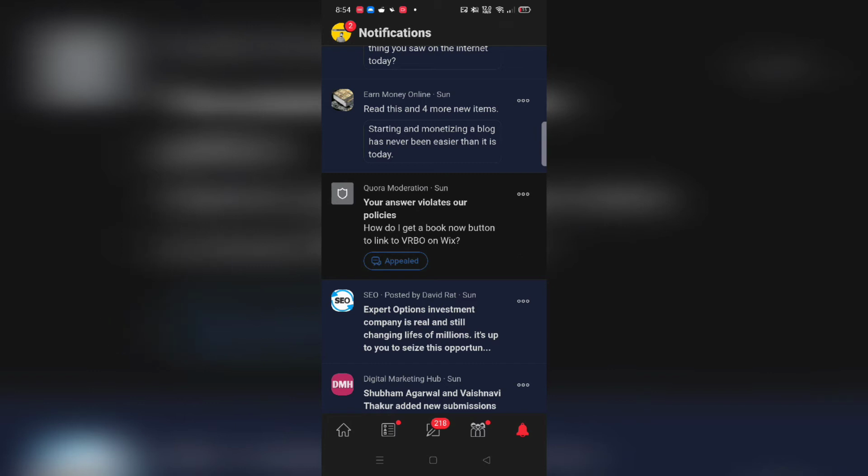Alright, so once you refresh the notification bar, it's going to show you a message saying that you have appealed the answer. That was how you appeal an answer on Quora. So if your answer gets deleted, you can follow this procedure, and if you're wondering, this applies if your Quora answer gets deleted in 2021.